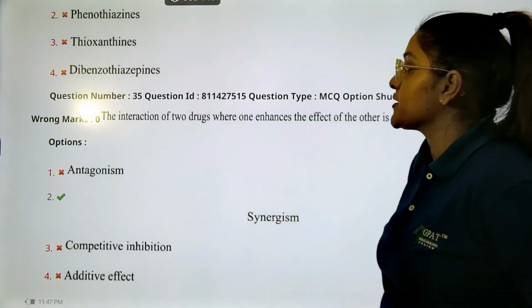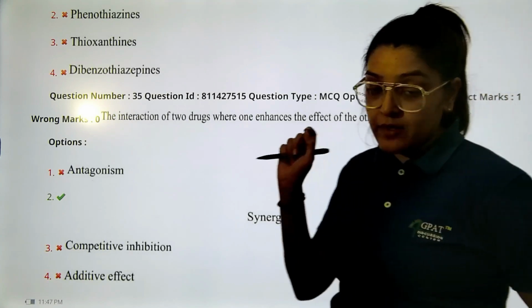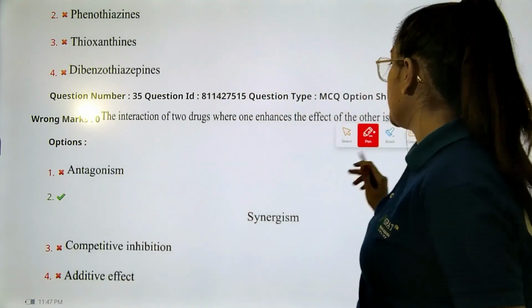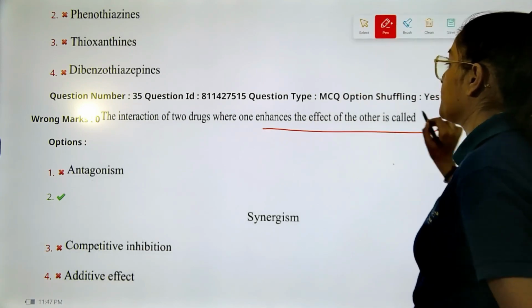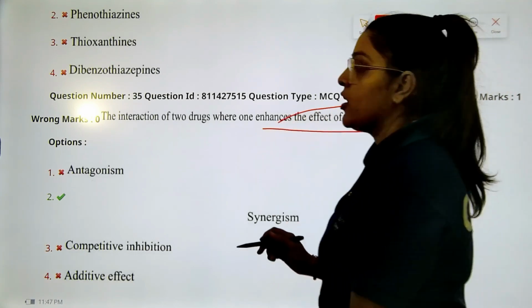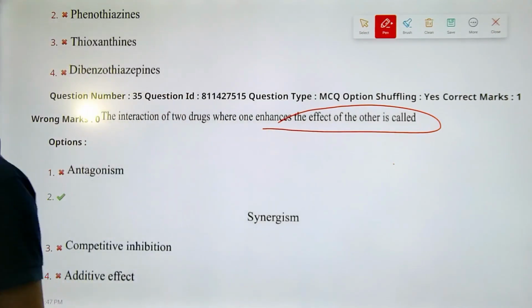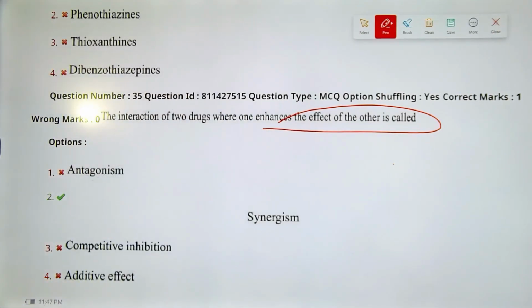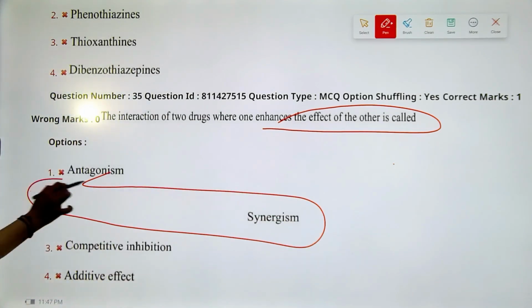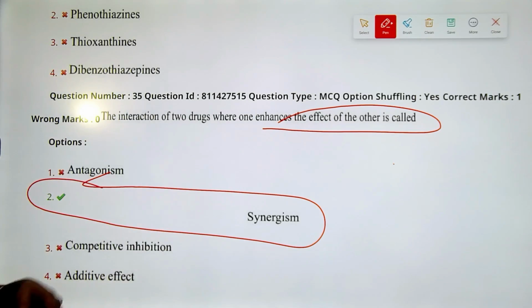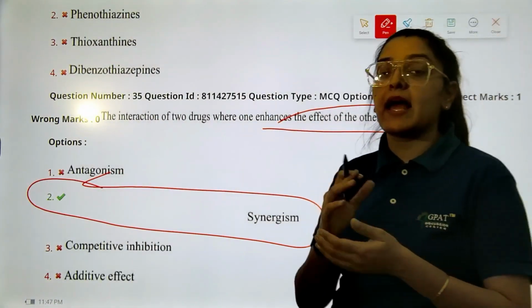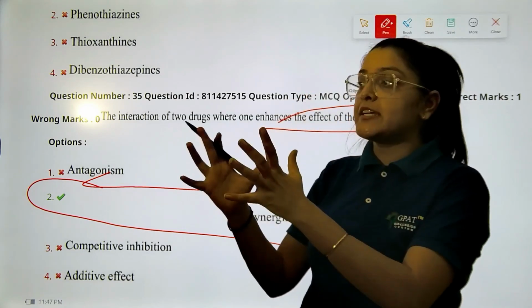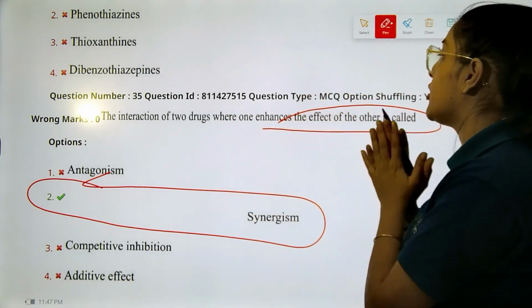Next question. The interaction between two drugs in which one of them enhances the effect of the other is known as: option A, antagonism; option B, synergism. The synergistic effects are a result of drugs that enhance one another's effect.